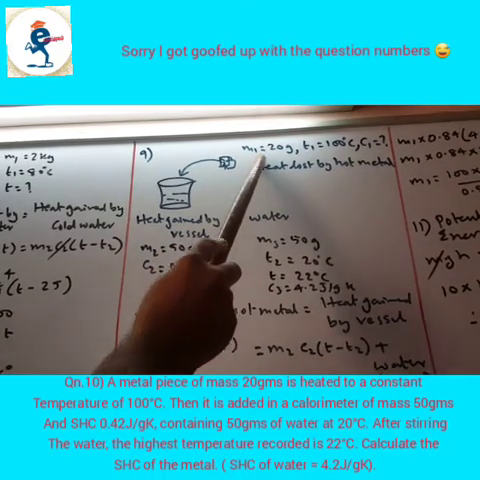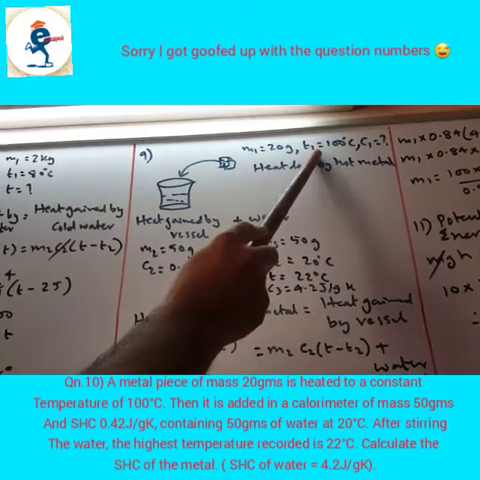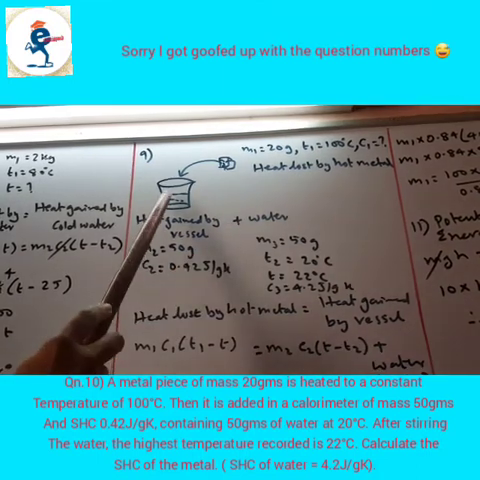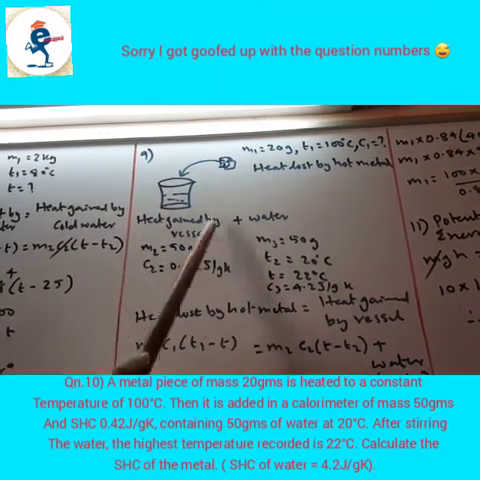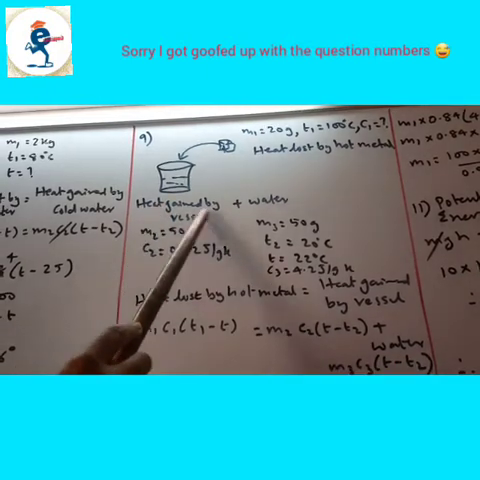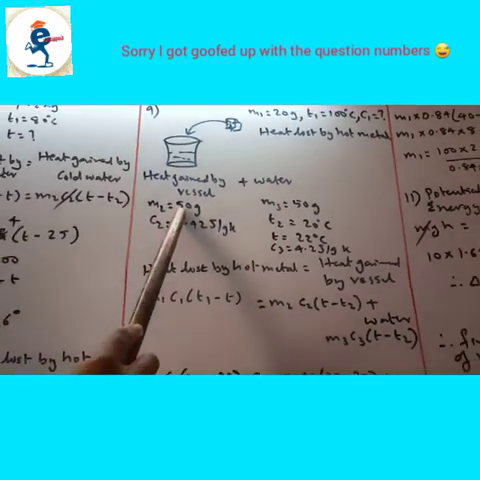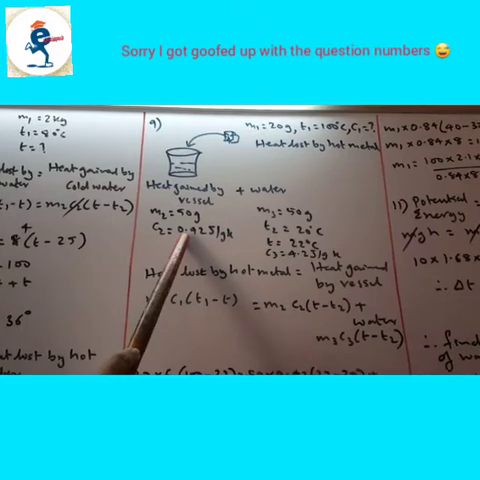Mass of the metal is given, 20 grams. Temperature is 100 degrees Celsius. And then the water and vessel details over here. So for heat gained by the vessel, mass is given as 50 grams. Specific heat of the vessel is 0.42.